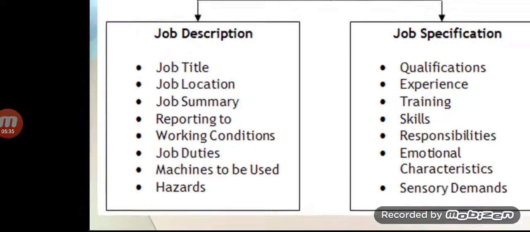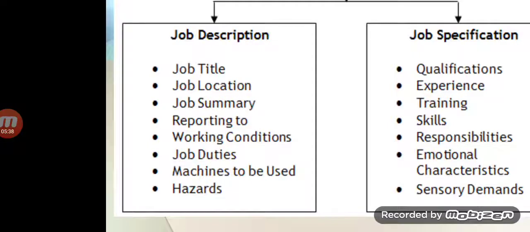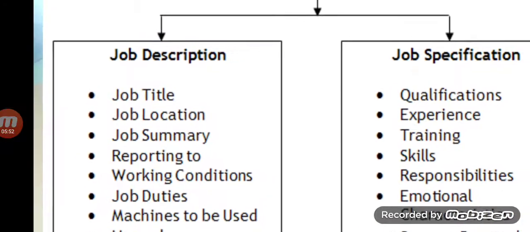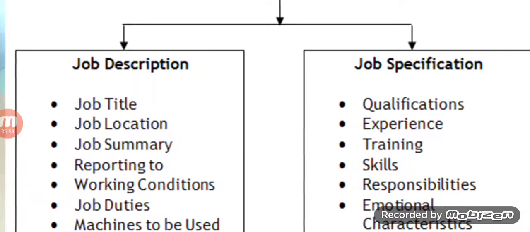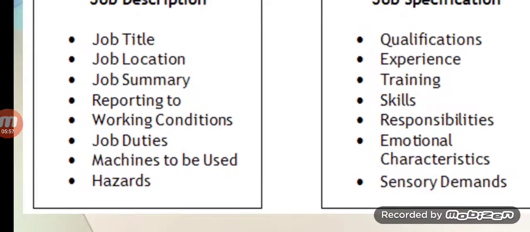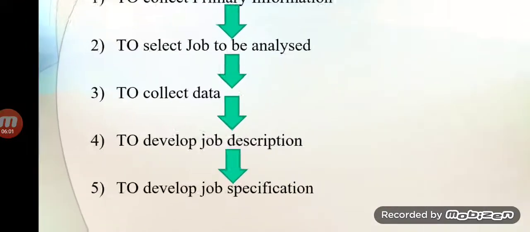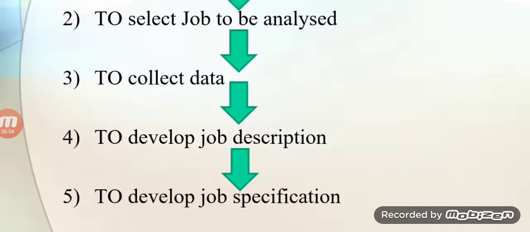So for the selected job and the collected information, we decide the job description of the particular area. In the job description, we decide the job title, job location, job summary, reporting to, working condition, job duties, machines to be used, hazards, etc. We decide these points under developing the job description.